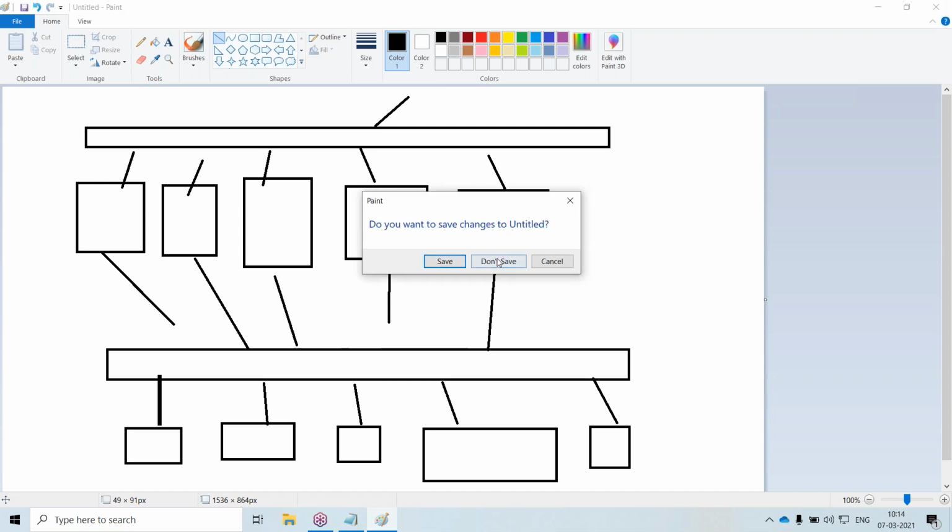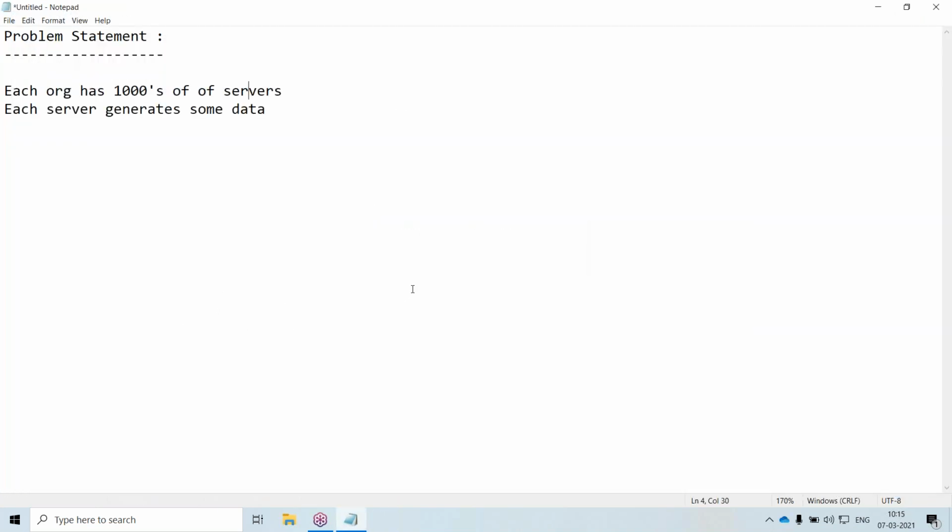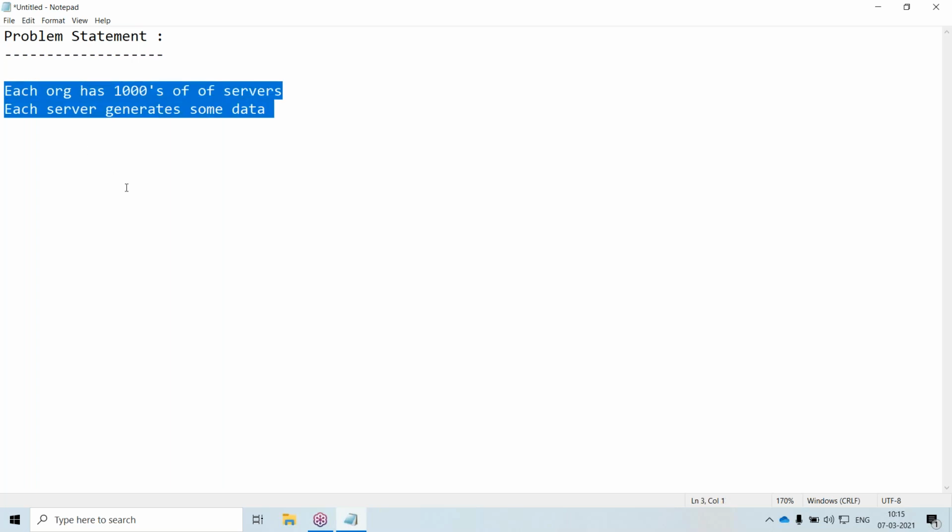In order to analyze the systems, it is very complicated when you have clusters and this many servers. So our goal is to monitor the large amounts of data that are being generated by these thousands of servers. That's why Splunk came into the picture.